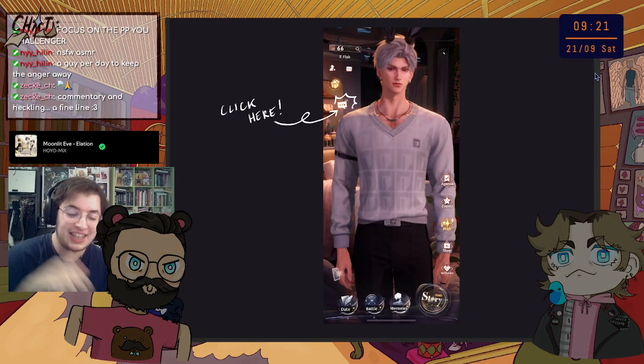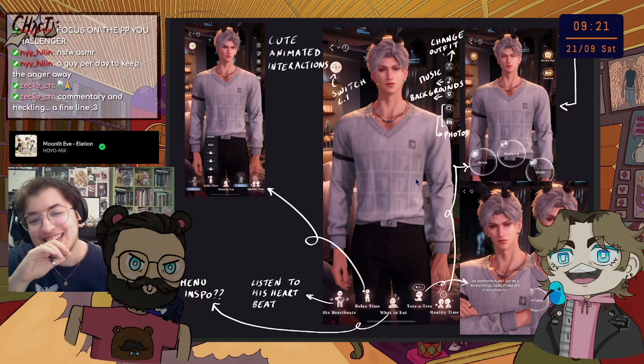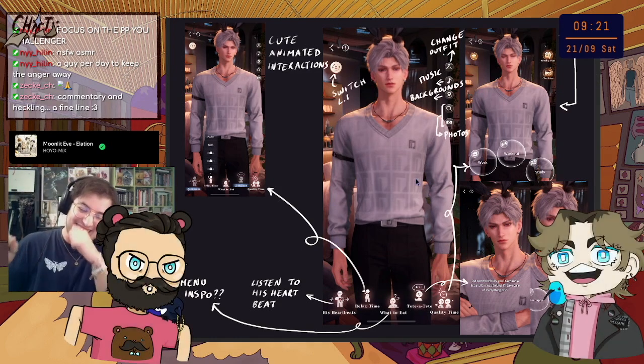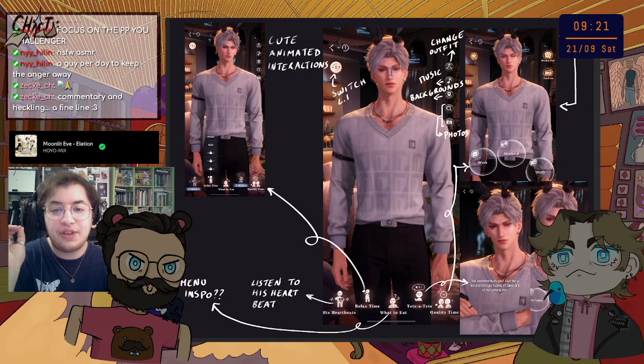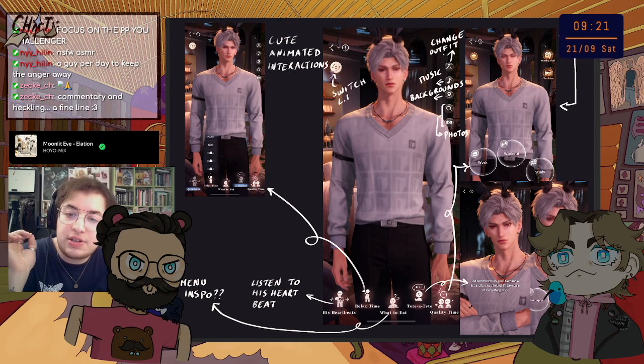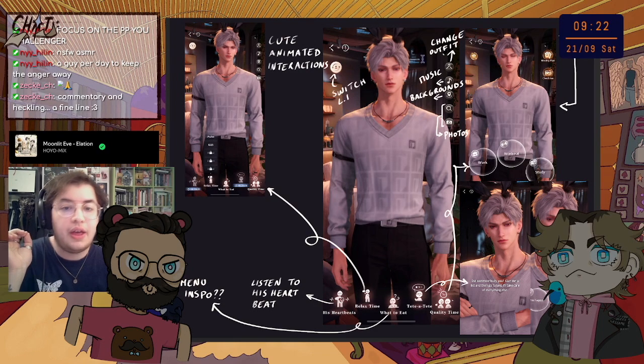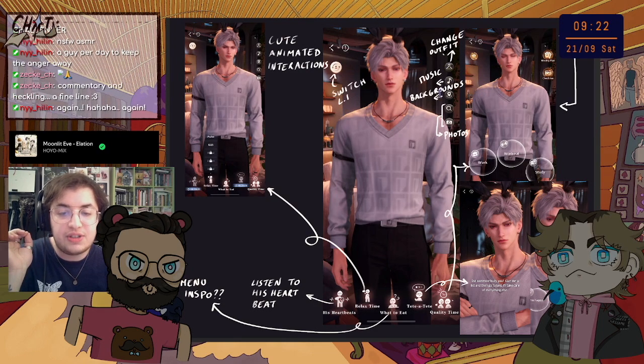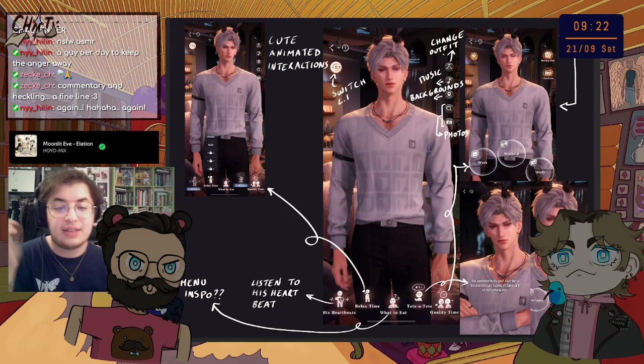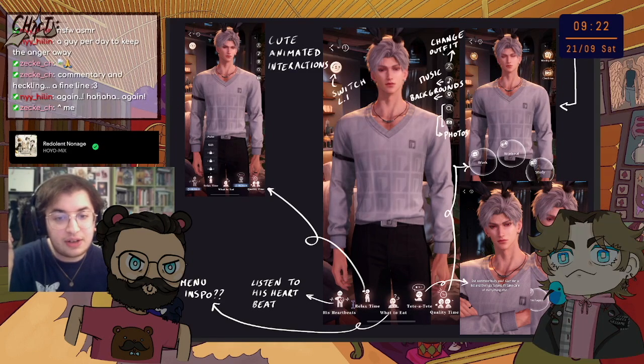Oh, what's this? Click here. There's more shit. So, more things. This is if you want to interact with the guy that's in front of you that's been waiting for me to take 20,000 screenshots. So here you can just switch which love interest you want to have. Here you can change the outfit, you can change the music, you can change the background, you can take photos. Here's a little magnifying glass to put all the UI away so you can take a picture. And you have little things to interact with him on the side.